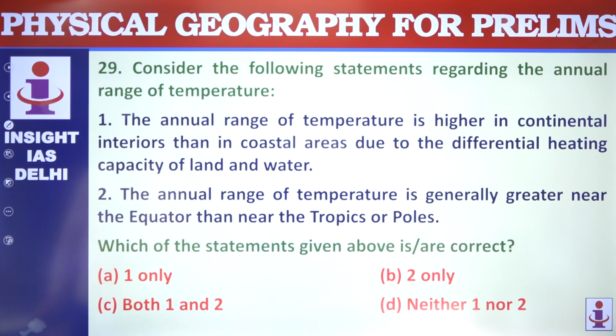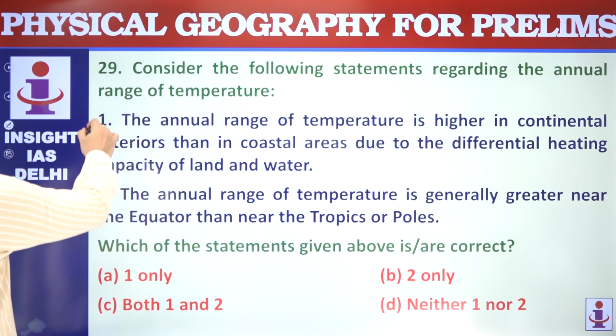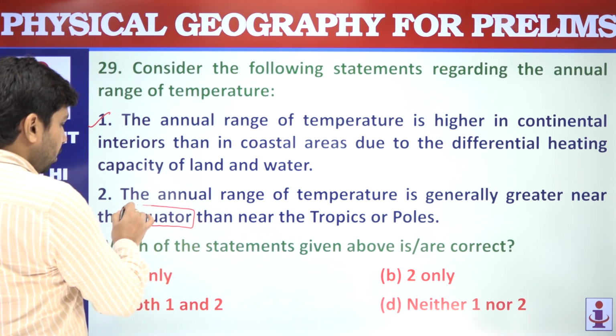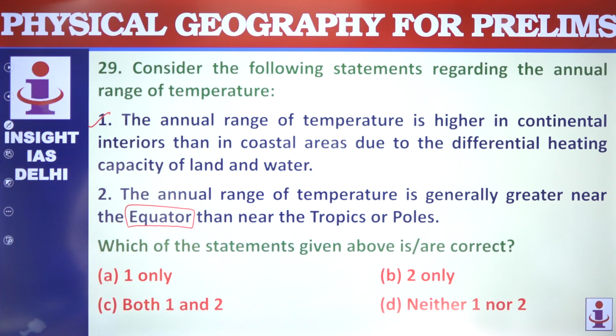Regarding annual range of temperature, the question is regarding annual range of temperature. The annual range of temperature is higher in continental interiors. Yes, this is correct. The annual range of temperature is generally greater near the equator than near the tropics. Actually, equator is having the same kind of temperature.